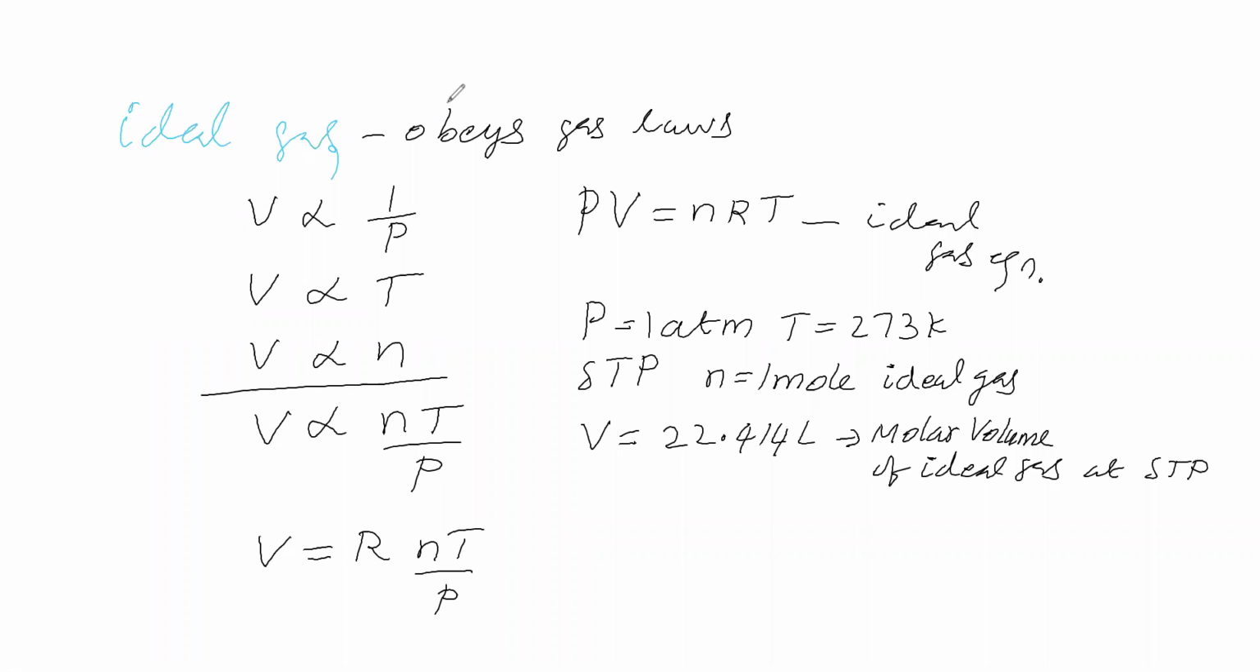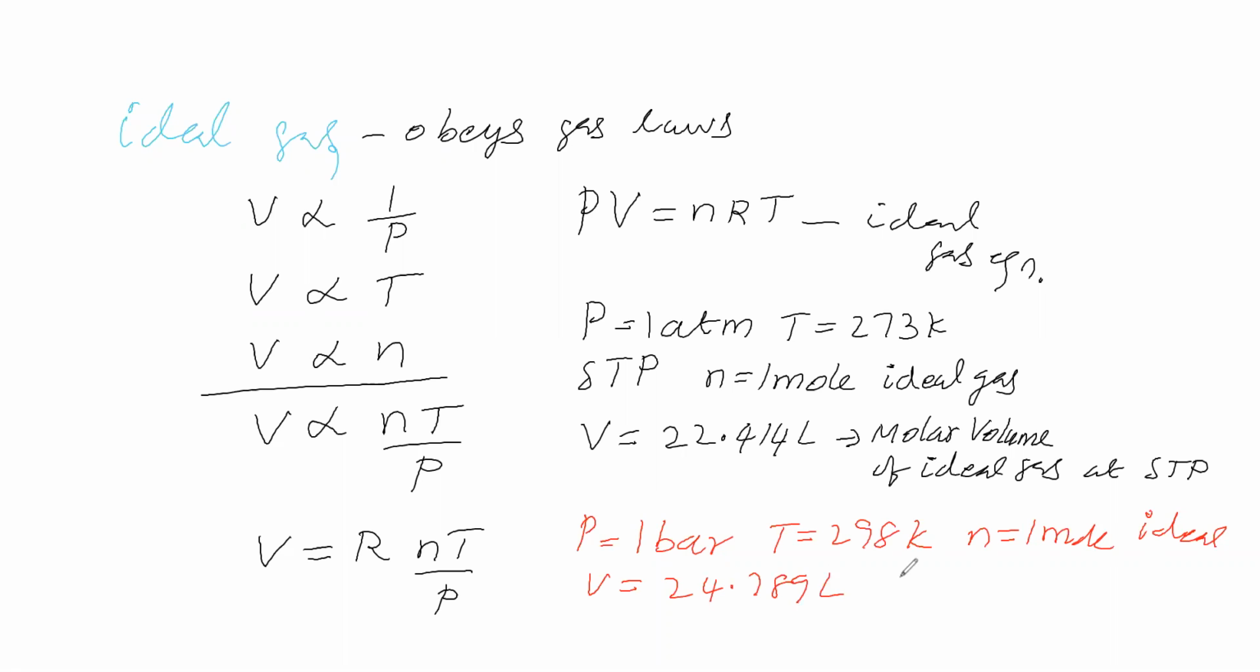Next condition: pressure is equal to 1 bar, temperature is equal to 298 Kelvin, and number of moles is 1 mole, for an ideal gas. Now the volume is 24.789 liters, the molar volume of an ideal gas. This condition is called SATP, standard ambient temperature and pressure.